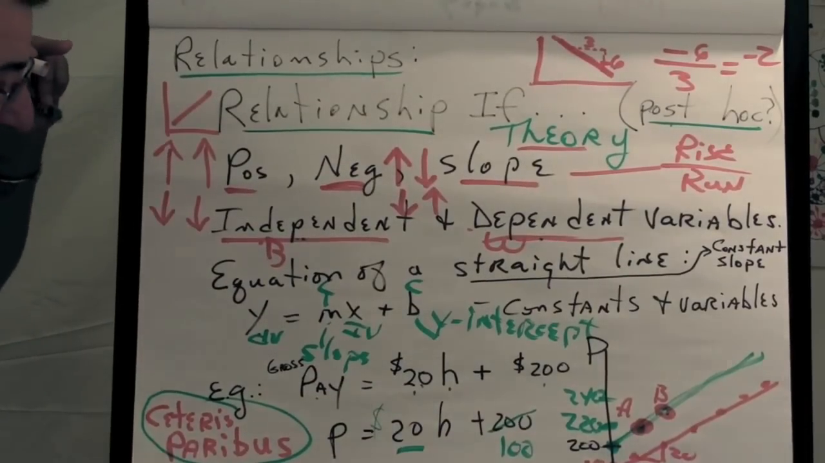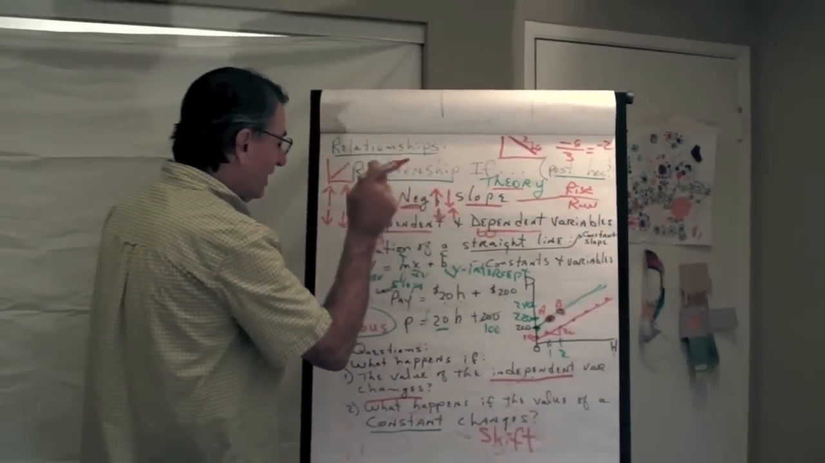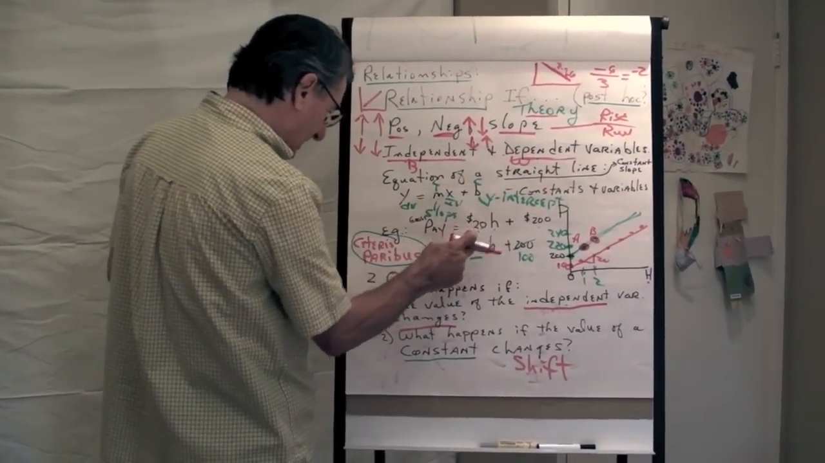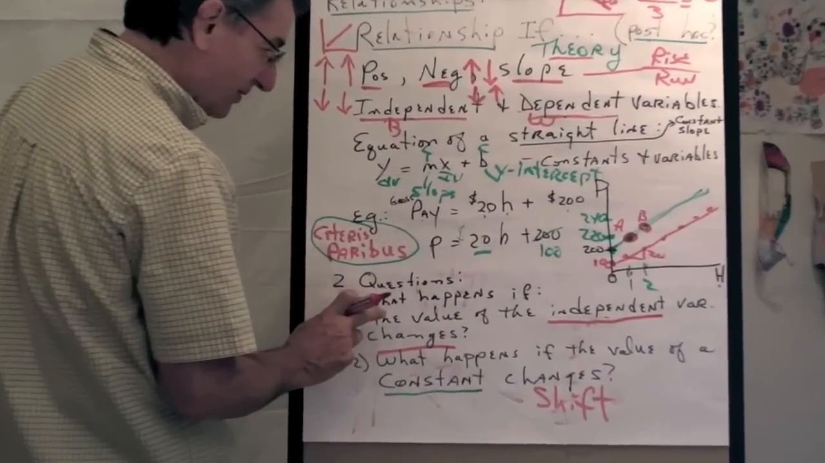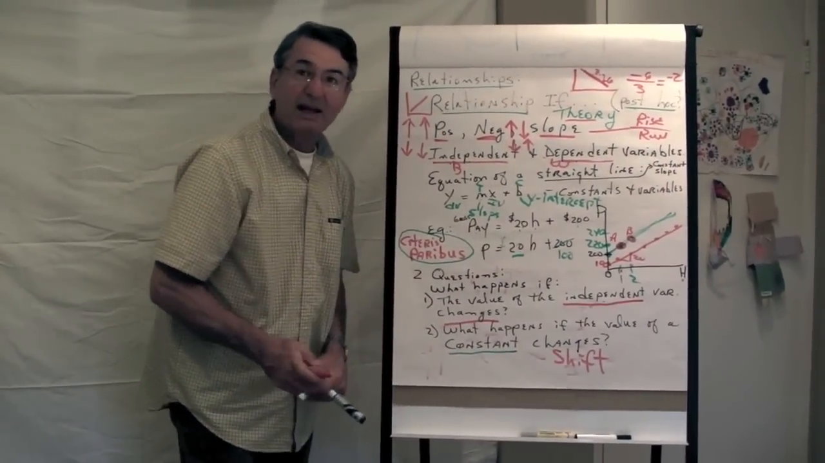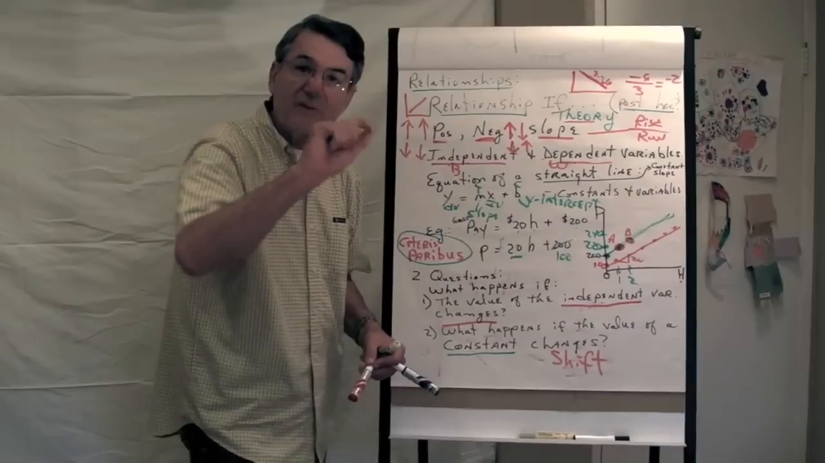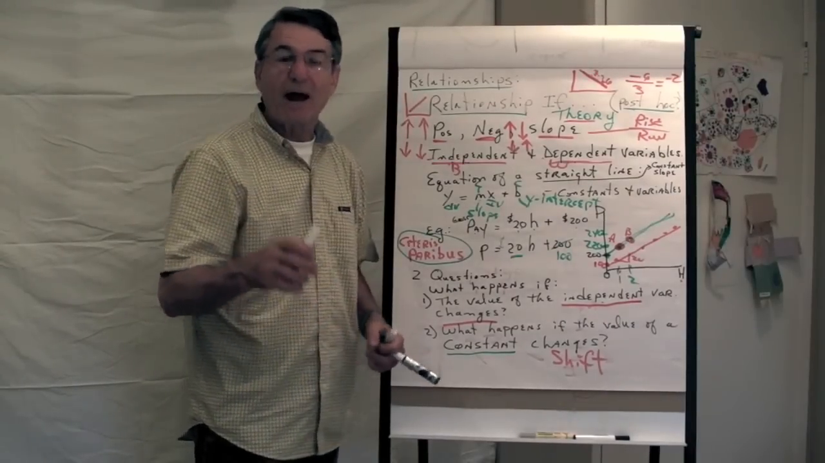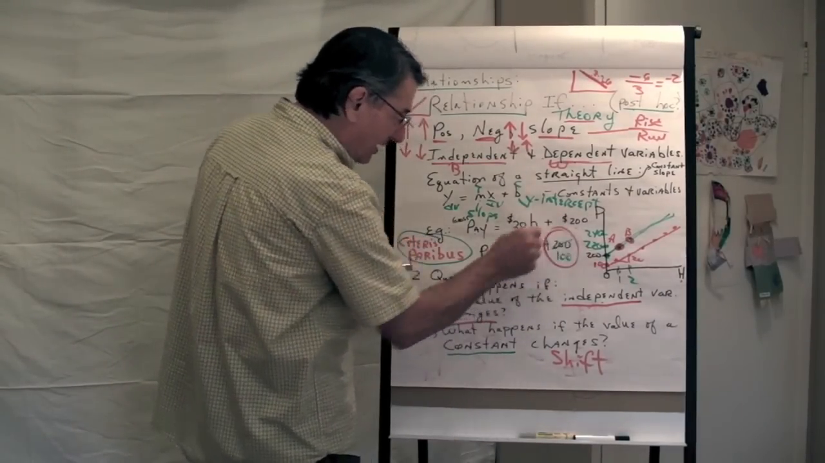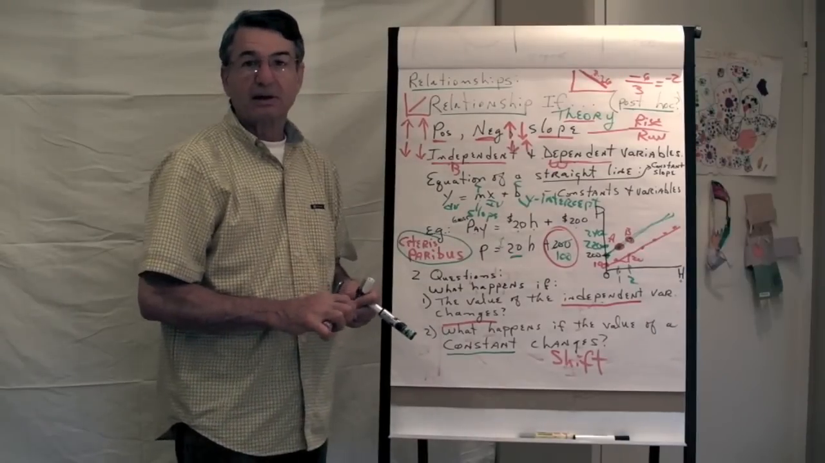So, relationships, dependent, independent, positive, negative, slope, an example, ceteris paribus and what it is, and then the big payoff here. What happens if you change the value of the independent variable? You just move from one point to another on the graph. How do you get a shift? A shift happens if one of the constants changes. That's it.